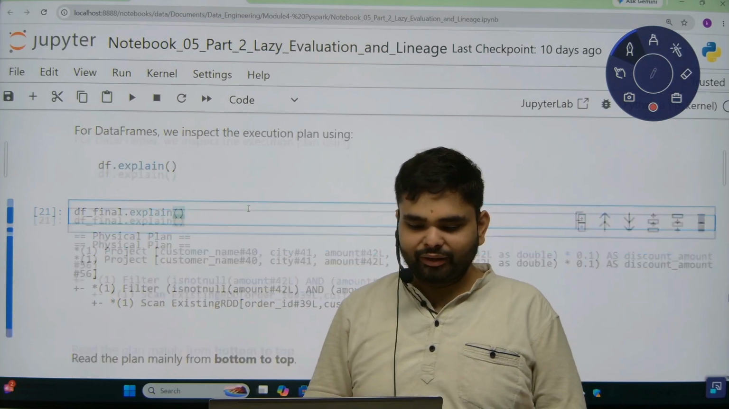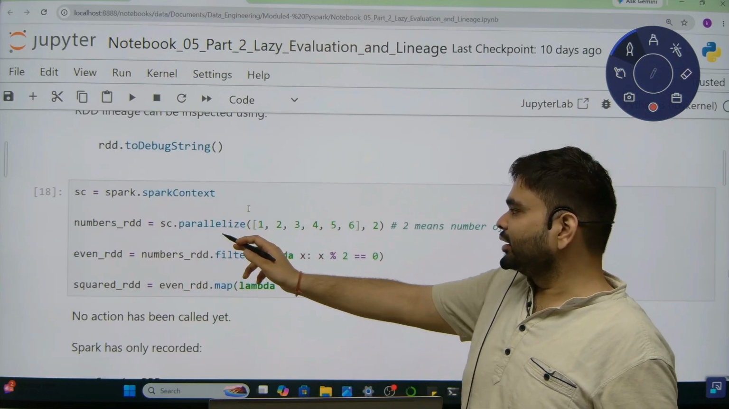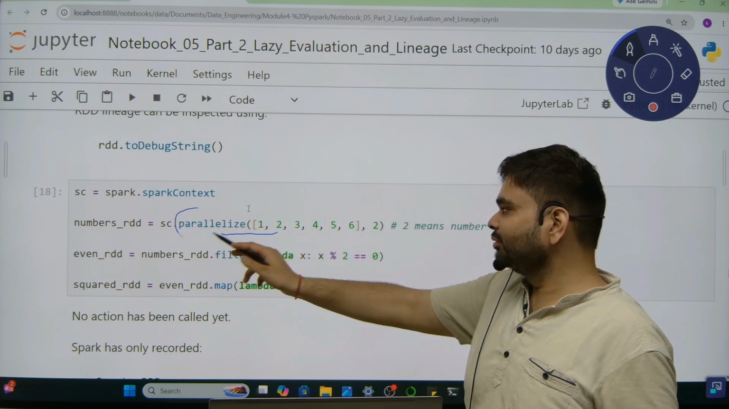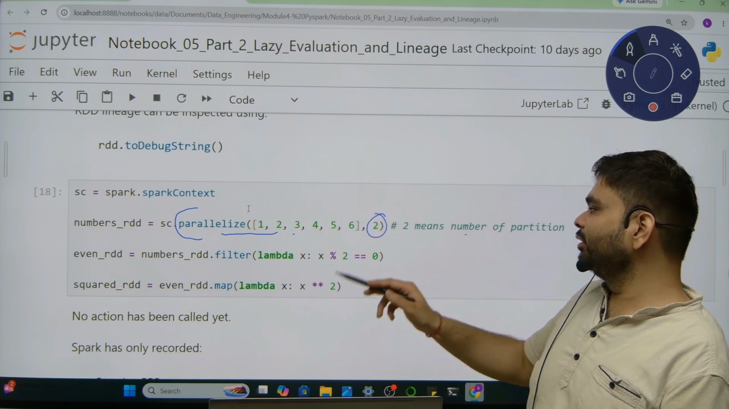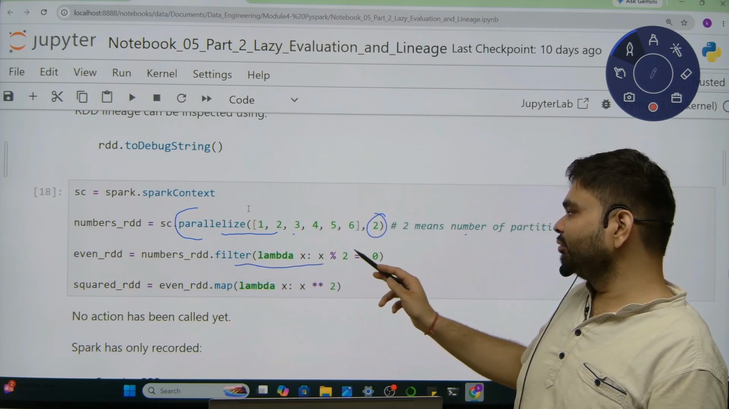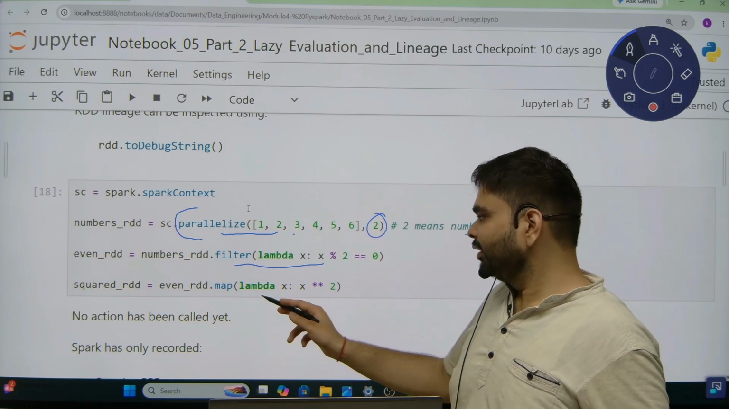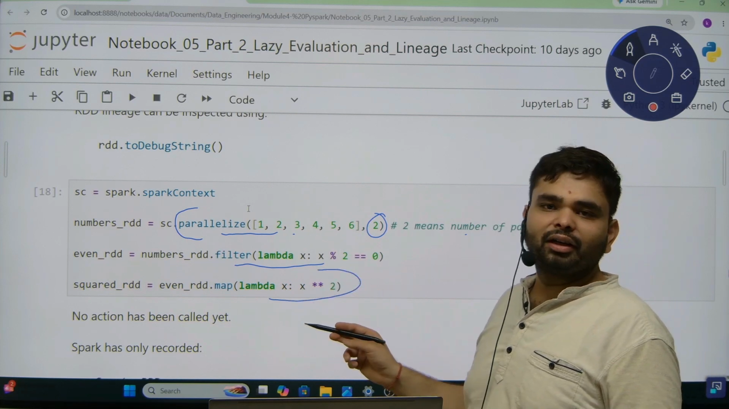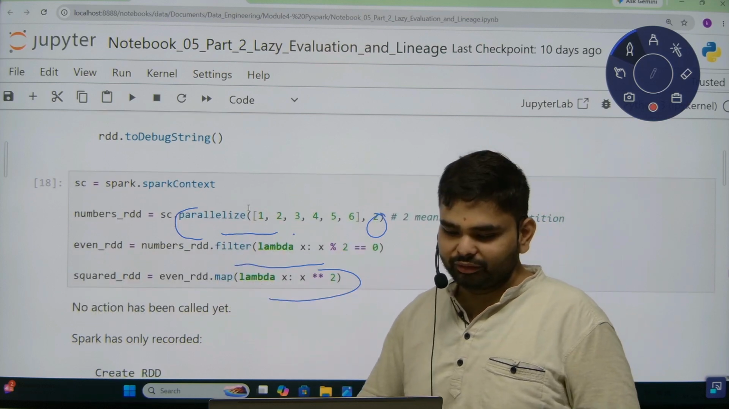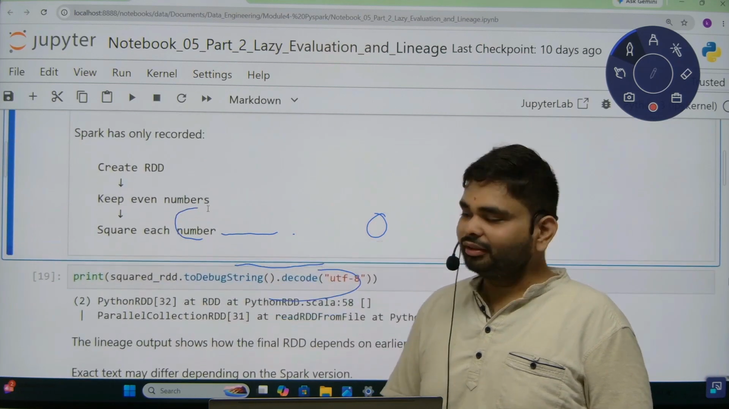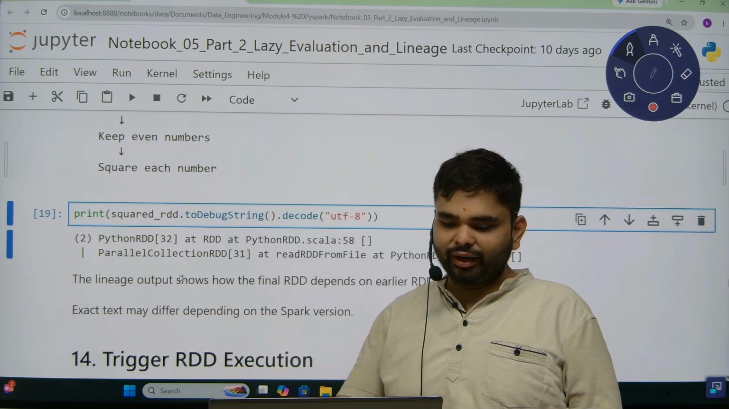In the RDD, how to get the steps? Let's see here. For example, we have created the RDD using the parallelize function, and here you are passing a list, and 2 means the number of partitions to build. Then we have applied the filter wherever the value is even, then we will create a square of each value. Right now no action has been taken, just the steps have been defined internally. Now to debug, use toDebugString, and we will get the steps.